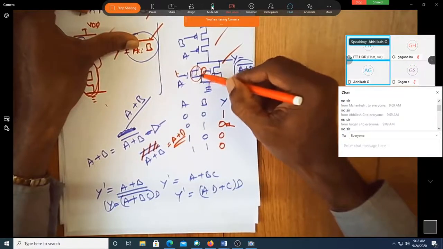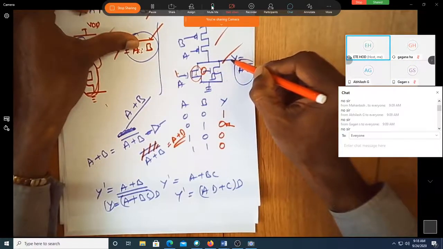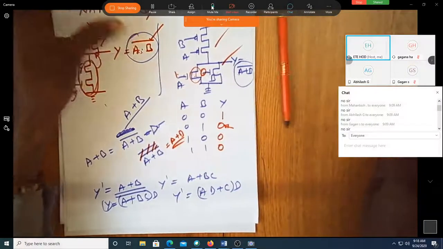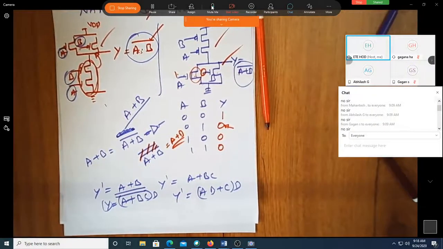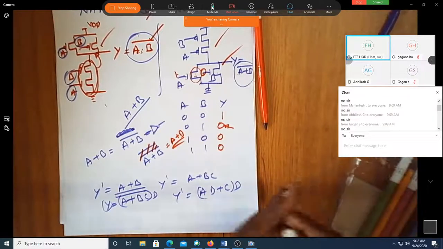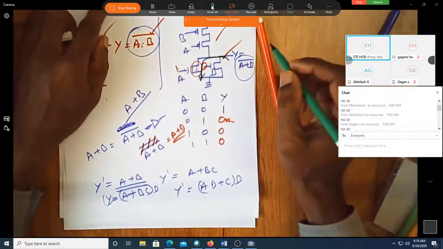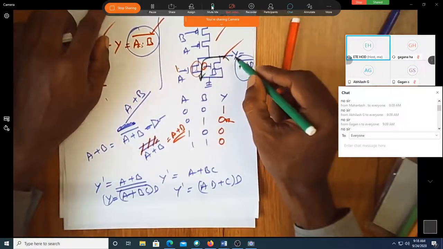Is it on? When it is on, whatever charge is there will get discharged by this. So there is a path available for the charges to discharge from here to here. Correct?